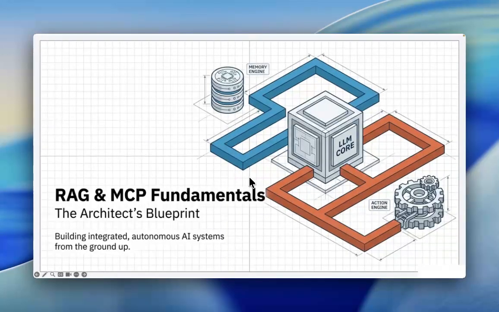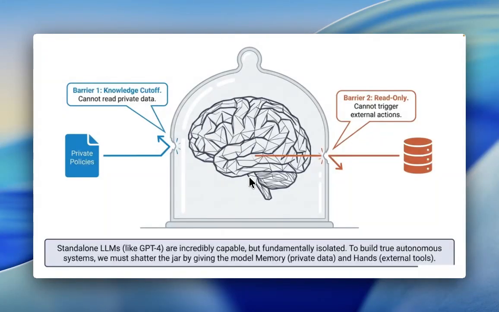RAG and MCP fundamentals: the architecture blueprint for building integrated autonomous AI systems from the ground up. Barrier 1: knowledge cutoff, the model cannot read private data or private policies. Barrier 2: read-only, it cannot trigger external actions. Standard standalone LLMs like GPT-4 are incredibly capable, but fundamentally isolated. To build a true autonomous system, we must shatter the jar by giving the model memory, private data,